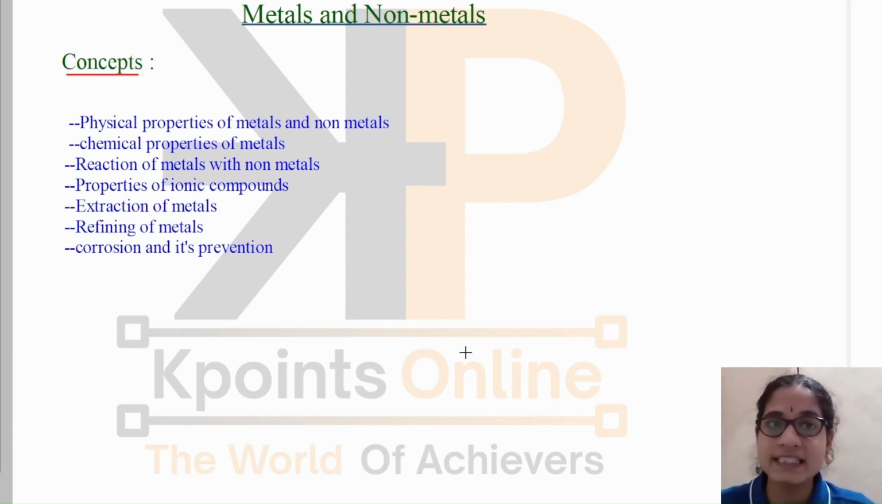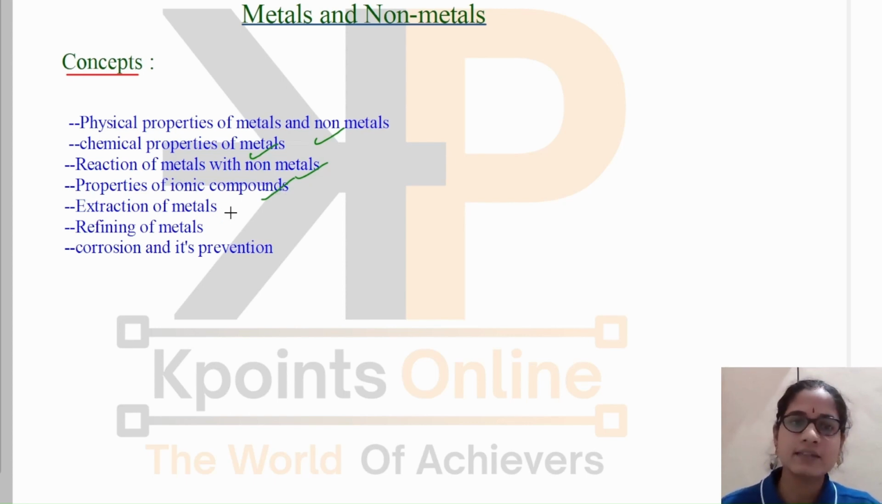So, my dear students, in this chapter, we are going to study the physical properties of metals and non-metals, chemical properties of metals and non-metals, and we also study the reaction of metals with non-metals. Then we will also be studying the ionic compounds and how they are formed, and also we will study the properties of ionic compounds. Then we will come across the extraction of metals from their ores. Then we will study the refining of metals, and also we will be studying corrosion and its preventive measures. So these are all the concepts that you will come across in this chapter.